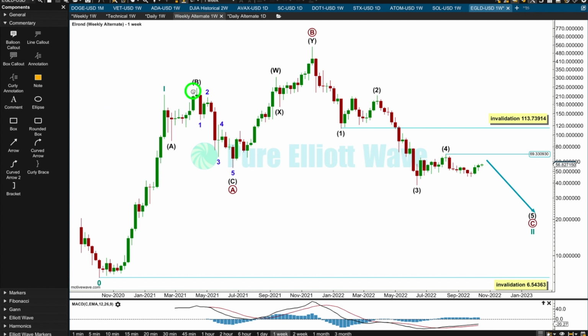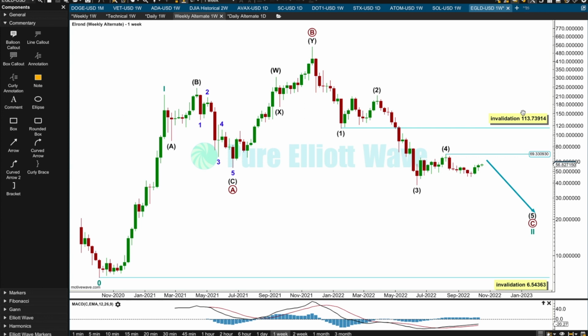There's enough weakness in this high and this high, with that strong bearish divergence between price and RSI, to suggest that these peaks could have been B waves. And so the conclusion is for Elrond, we could be seeing more downward movement. Now, these are the price points that are going to differentiate the ideas. For this wave count, if intermediate 4 were to continue any higher, it may not move into wave 1 price territory.